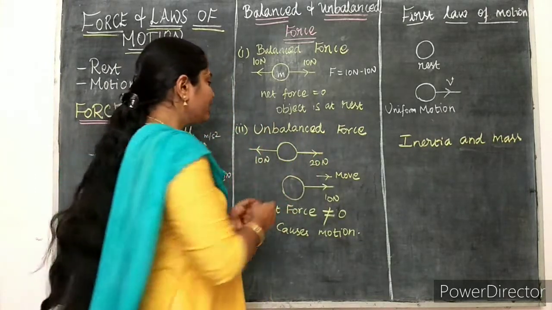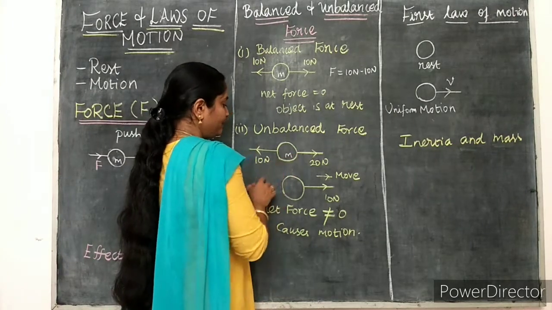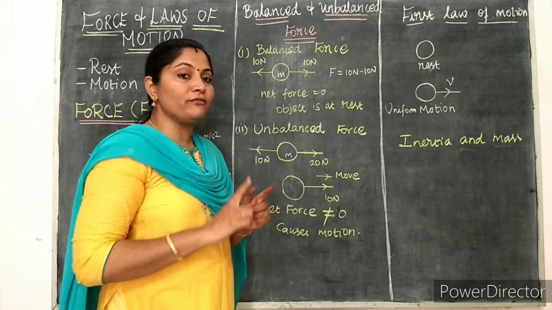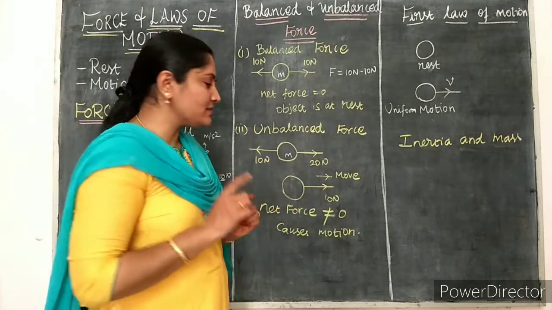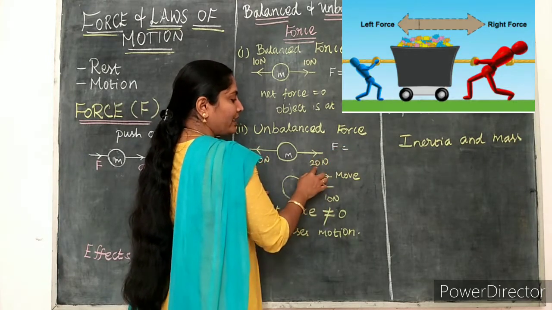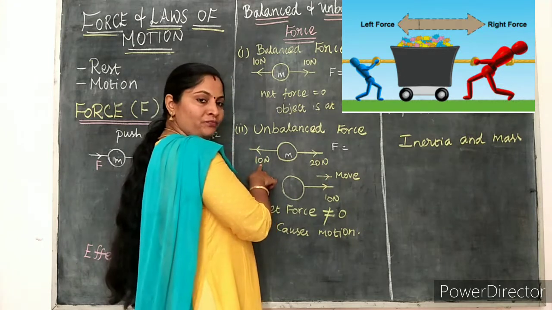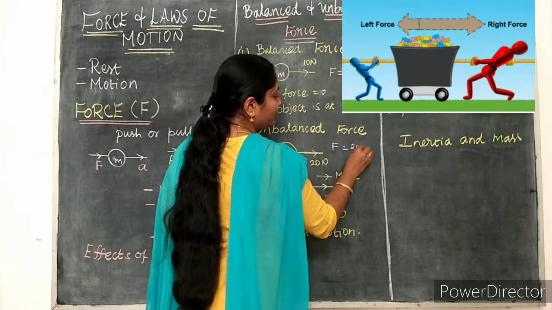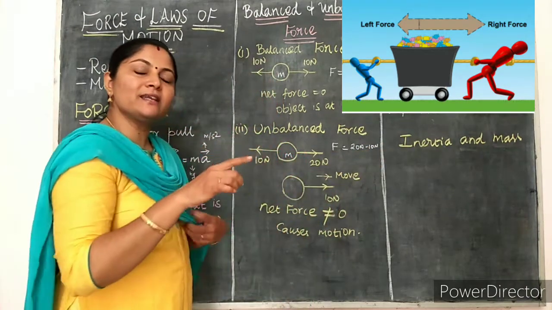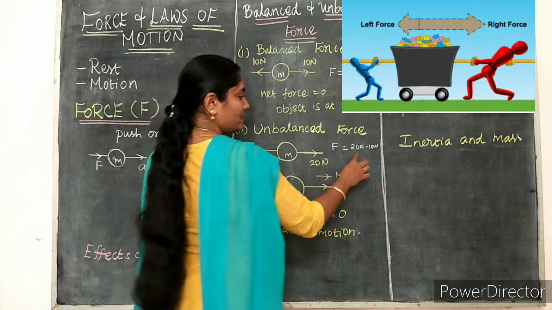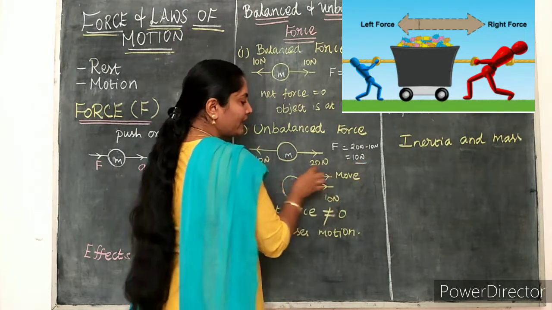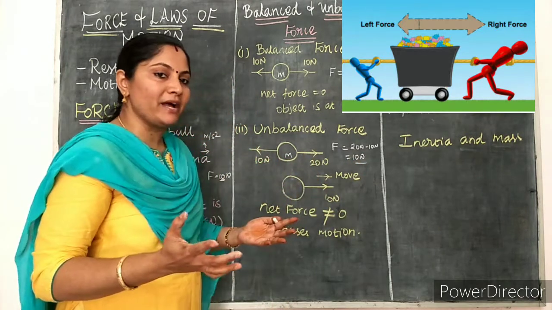Unbalanced force means if we consider an object of mass m, in this direction 10 Newton force acting, but in this direction 20 Newton force is acting. What is the net force now? It is nothing but 10 Newton, because net force means that should be calculated from greater magnitude to smaller one. So 20 Newton minus 10 Newton. Why we are using minus symbol here? Both are acting in opposite direction. So 20 Newton minus 10 Newton will give 10 Newton. This will act along the direction of the greater magnitude.